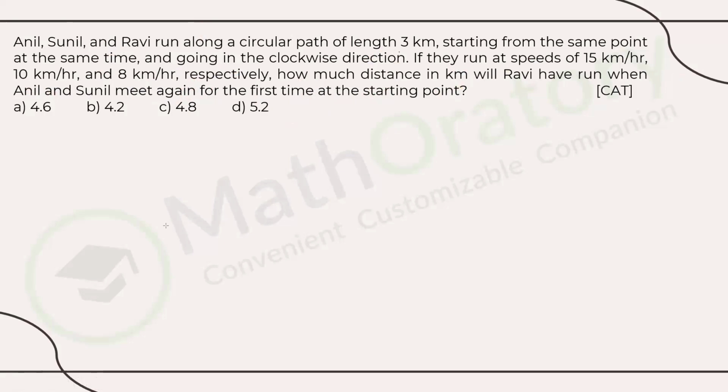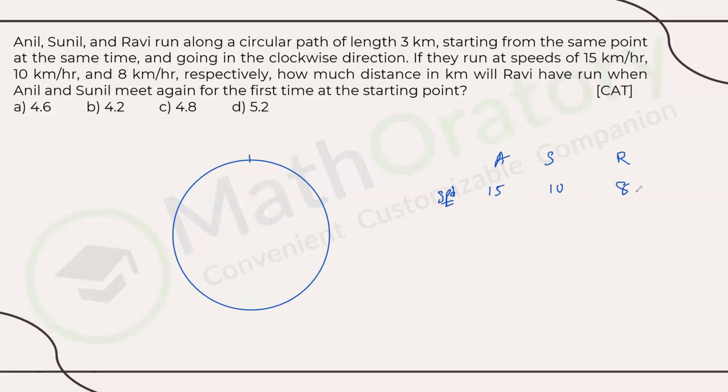So if they meet at the starting point, let us first understand from Anil and Sunil's perspective. So Anil and Sunil, suppose this is the starting point. If they meet again at the starting point, it means that both of them should have covered whole number of rounds, isn't it? Right. Now, what do we know? See, the speeds of Anil, Sunil, and Ravi are 15 km per hour, 10 km per hour, and 8 km per hour, right?